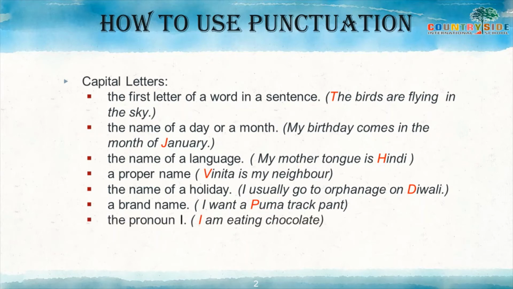Then next is the pronoun I. Whenever and wherever I am using the pronoun I, we should write a capital I. If we write a small i, then it's totally wrong. Whenever we are using the pronoun I, we should write capital I. Here you can see one example: I am eating chocolate. Here I is at the start of the sentence, so it's capital.